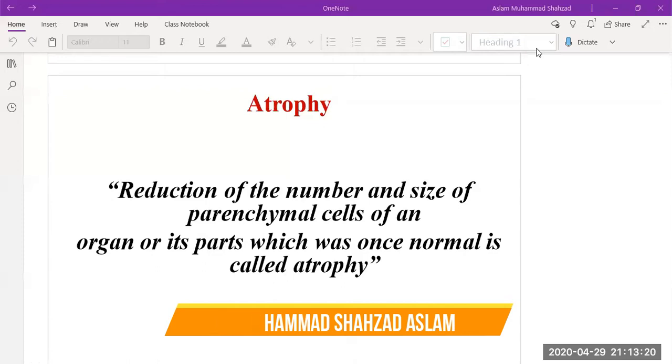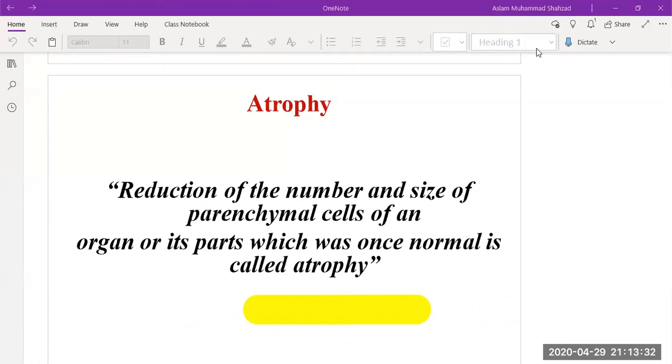Today we are going to discuss atrophy. It is defined as reduction of number and size of parenchymal cells of an organ or its parts which was once normal. So according to the definition, the reduction in number or size of the cell is known as atrophy.